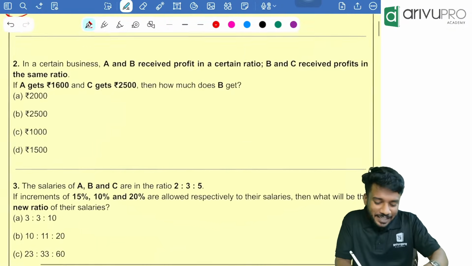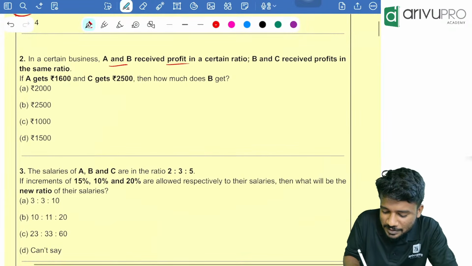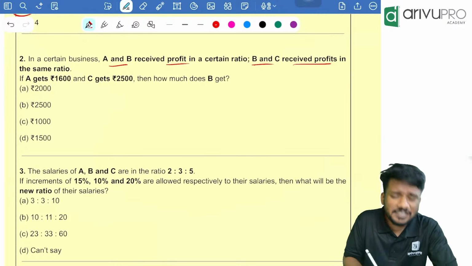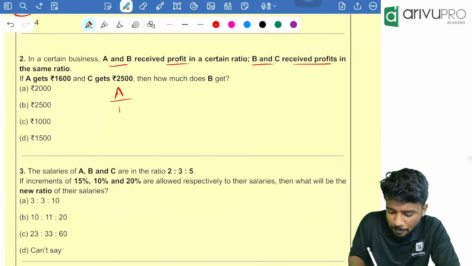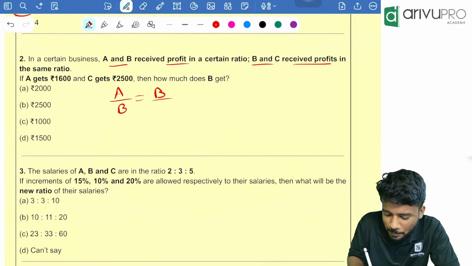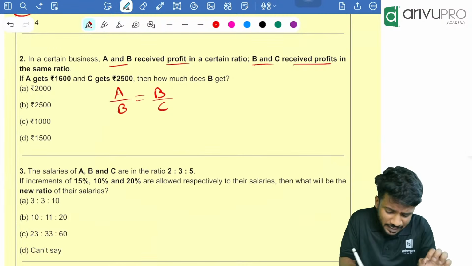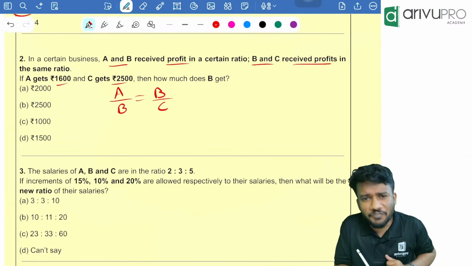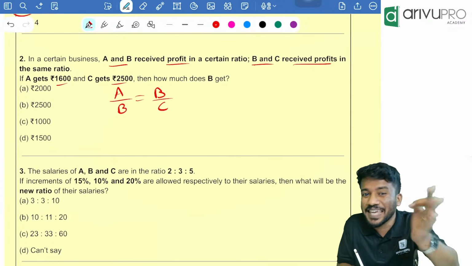Next question. In a certain business, A and B receive the profit in a certain ratio. B and C receive profits in the same ratio. That means A by B is equal to B by C. Now, what are they asking? A gets 1,600 as the profit. C gets 2,500 as the profit. Then how much B gets is the question.